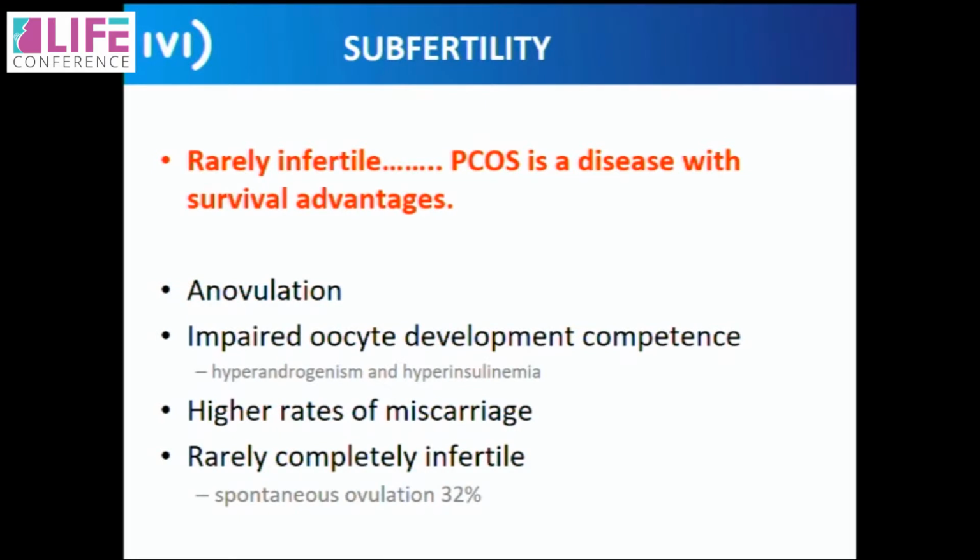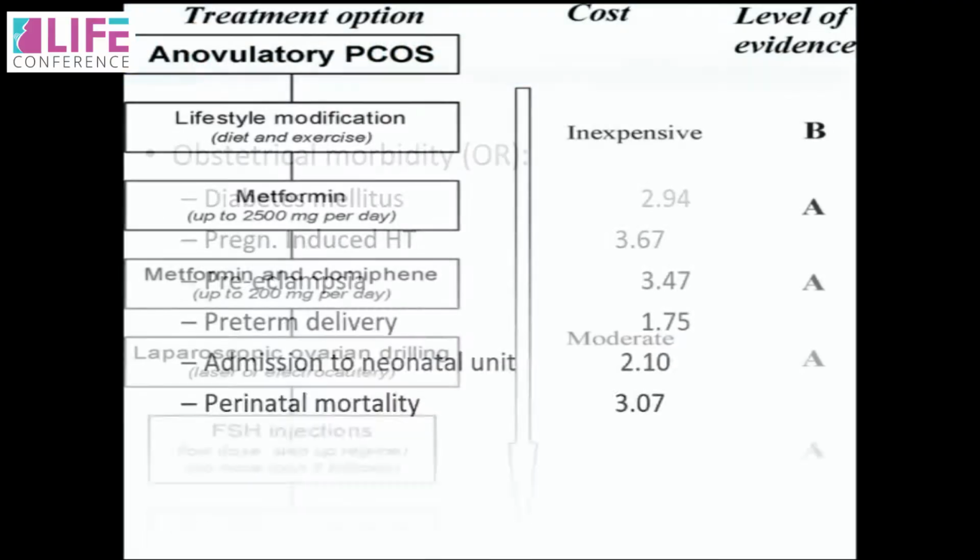So one good message about PCO is it's rarely infertile. In fact, PCO is a disease with survival benefits or survival advantages. It's one of the oldest diseases that has existed, and most people with PCO go on to give birth in spite of us. The problem with PCO and infertility is it leads to no formation of eggs, the oocyte quality is not good, high rates of miscarriages, but luckily, as I said, rarely completely infertile. You have higher obstetric morbidity also, leading to subfertility.